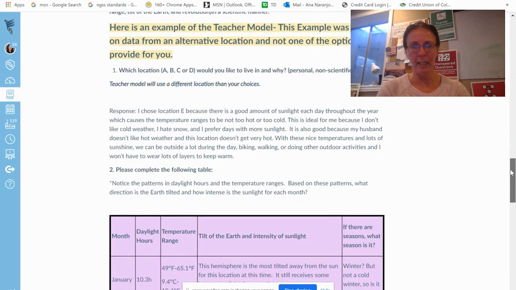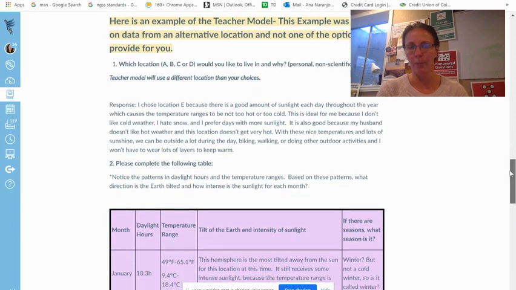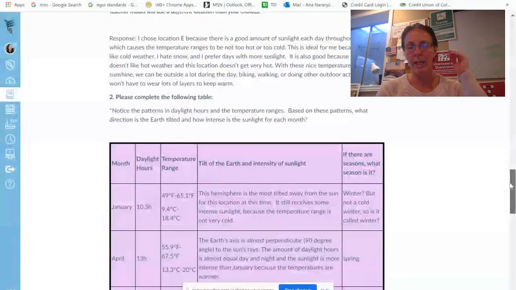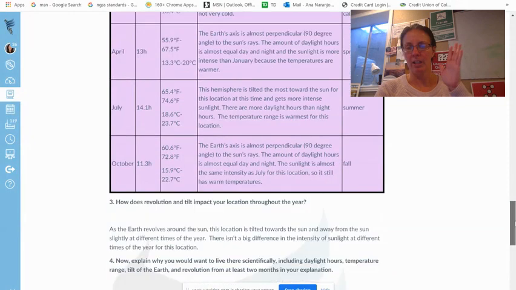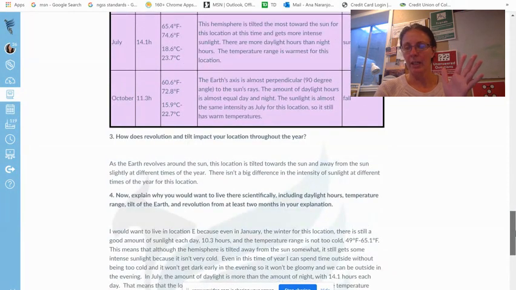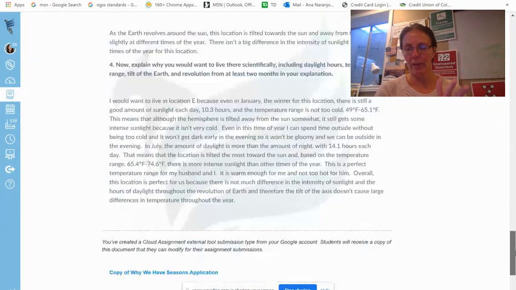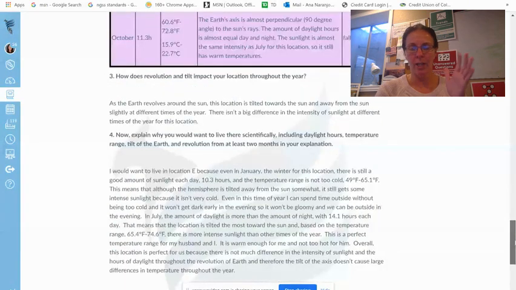Where it says highlighted, here's an example of the teacher model. It gives you what a teacher would have put down for her location, what she did for the chart, and you can look at the examples. She also put down how to explain, and then also how that tilt and location impact.